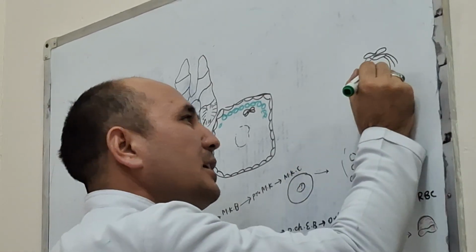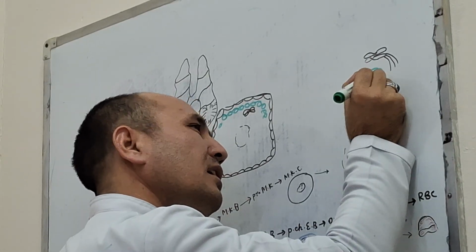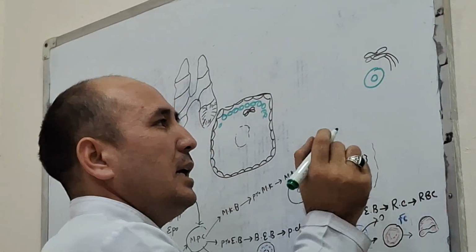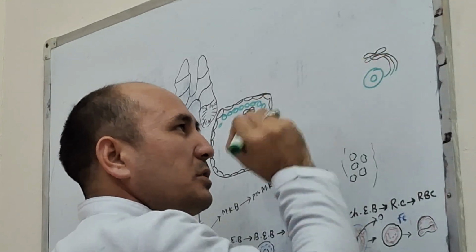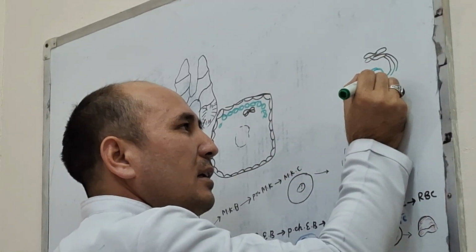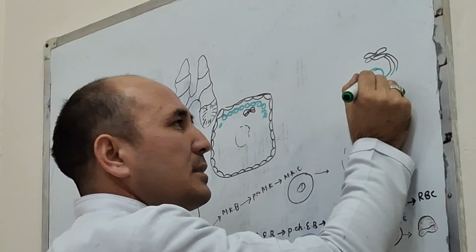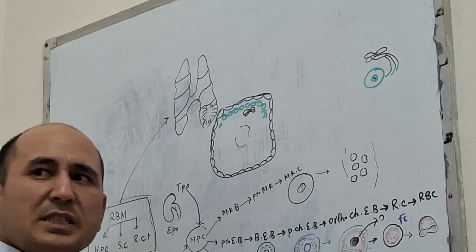And here is an immature T lymphocyte. Under the influence of the chemicals produced by this thymic cell, the T lymphocytes produce specific